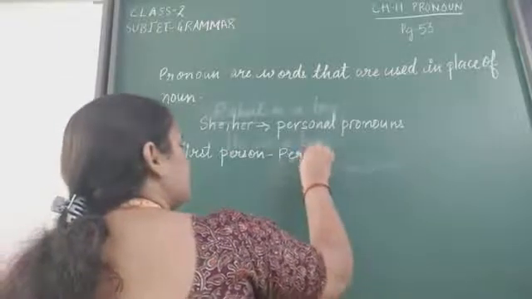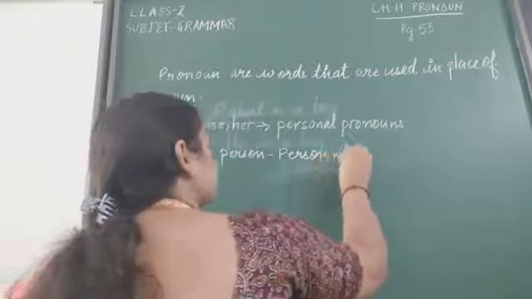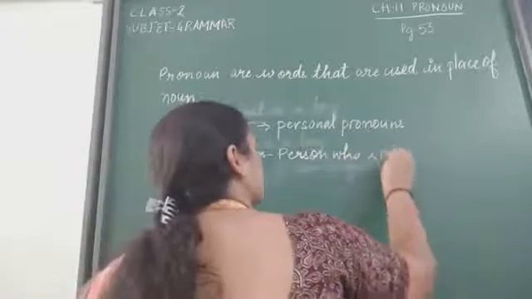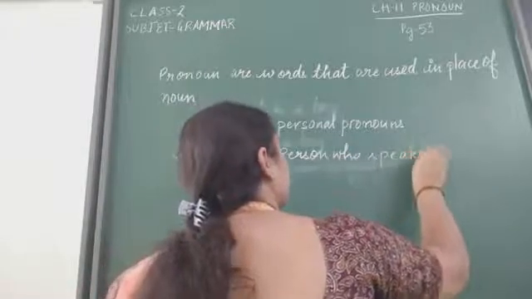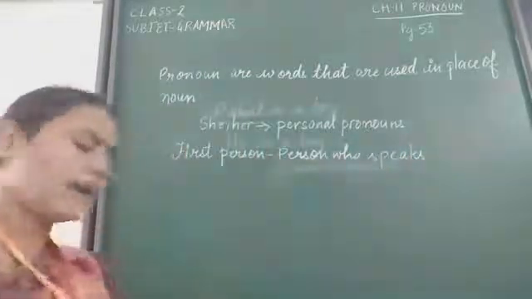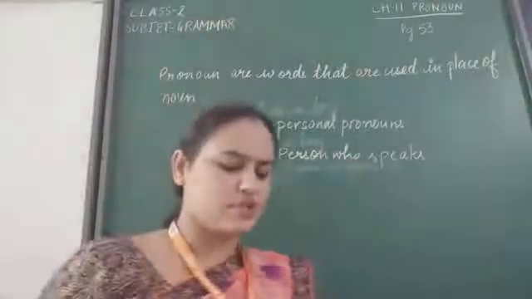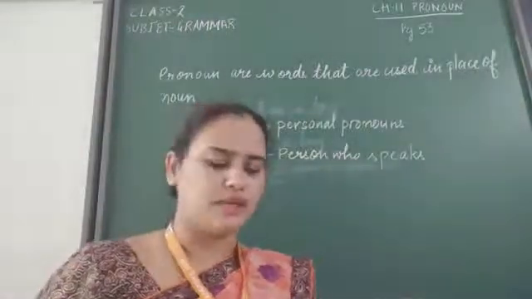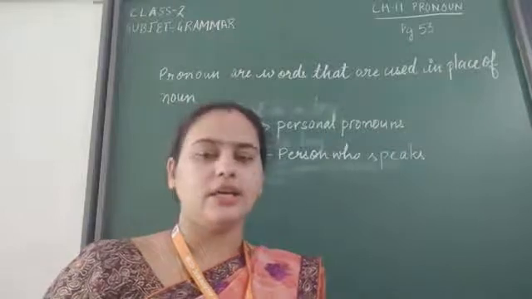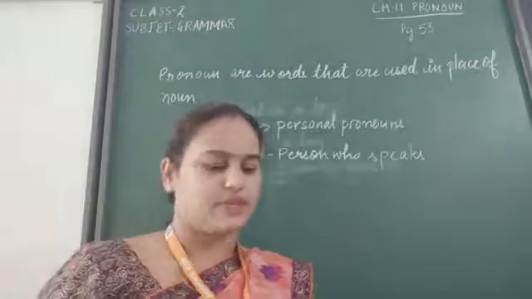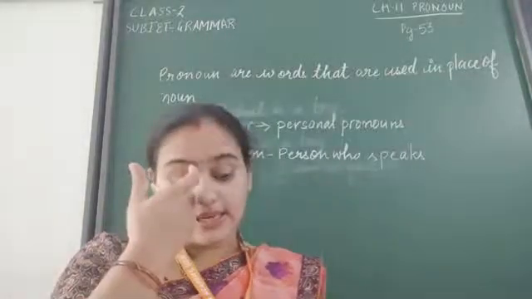Person who speaks is the first person, and the words used in the first person are I, me, mine, we, us, ours.